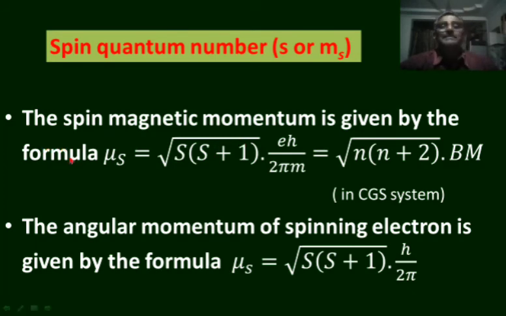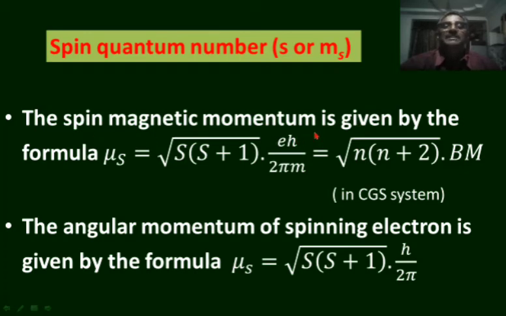The spin quantum number denotes the spin magnetic moment by the formula mu s is equal to square root of s into s plus 1 into eh by 4 pi m. Spin magnetic moment. The magnetic moment is mainly developed by the spinning electron.